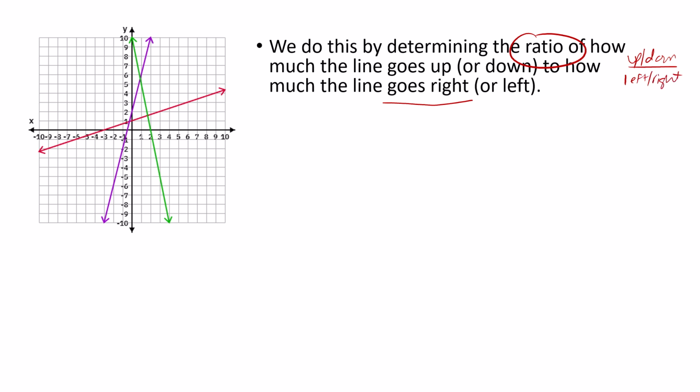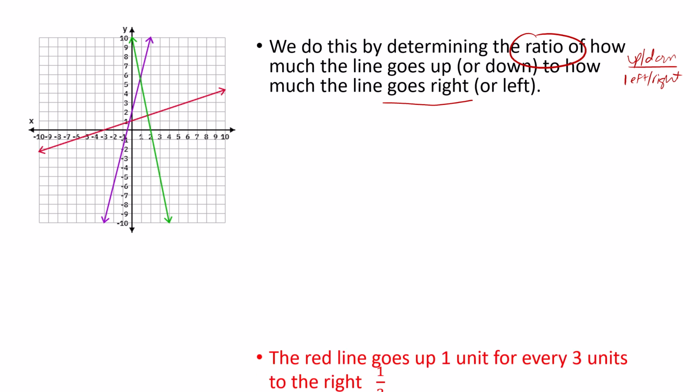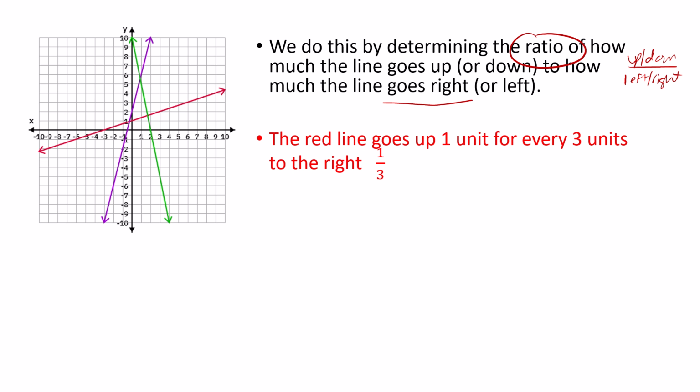Now, I want to look at each of these lines individually for a moment. If we look at the red line, it goes up 1 unit for every 3 units it goes to the right. So come with me over here. If I pick a point on the line, I see the point 3, 2, and then I see the point 6, 3.